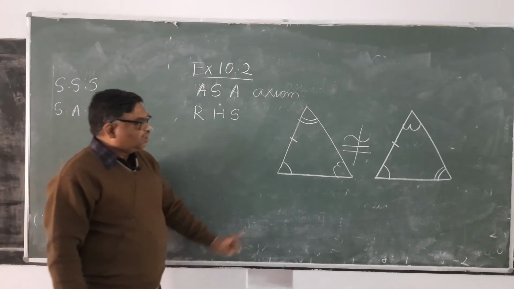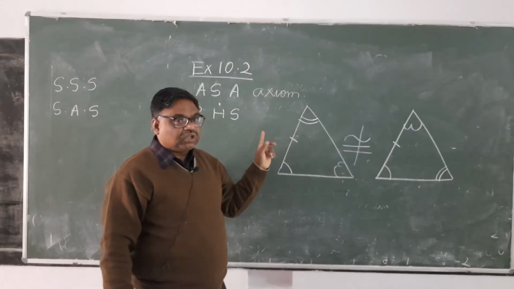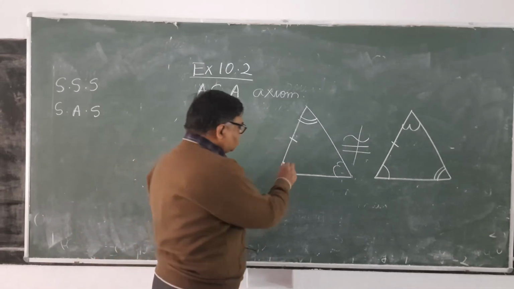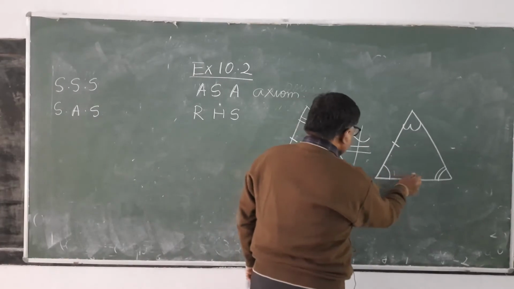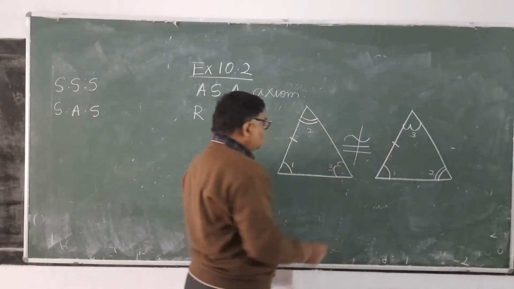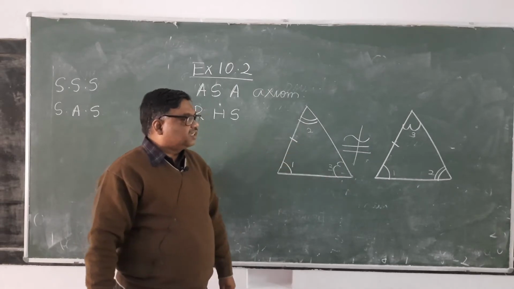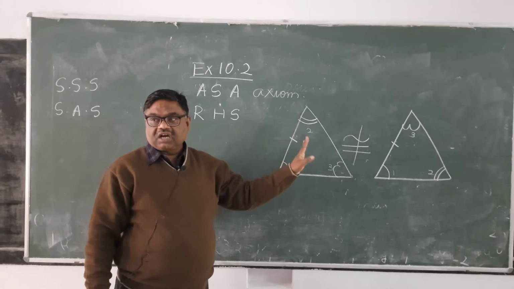Here, the equal pair of sides is touching different pairs of angles. If you name this 1, 2, 3, then here also 1, 2, 3. Here it is touching 1 and 2, and in that triangle it is touching 1 and 3. Therefore, these two triangles are not congruent.